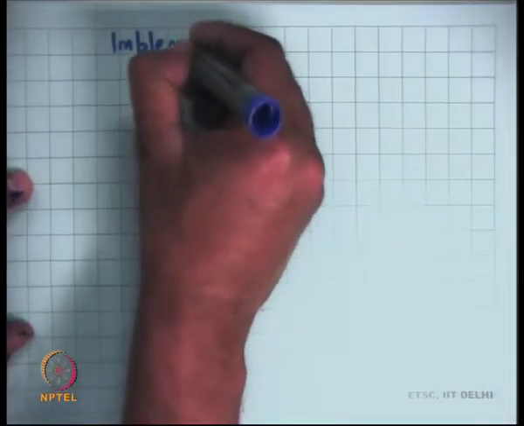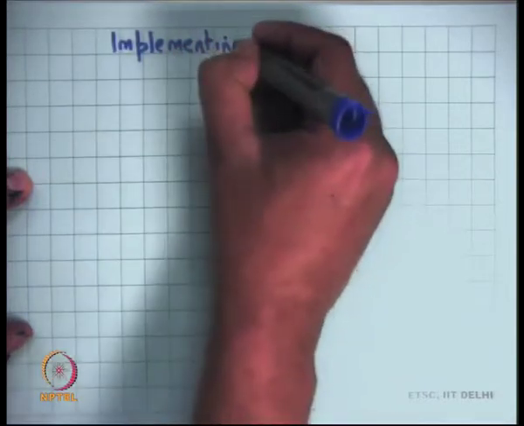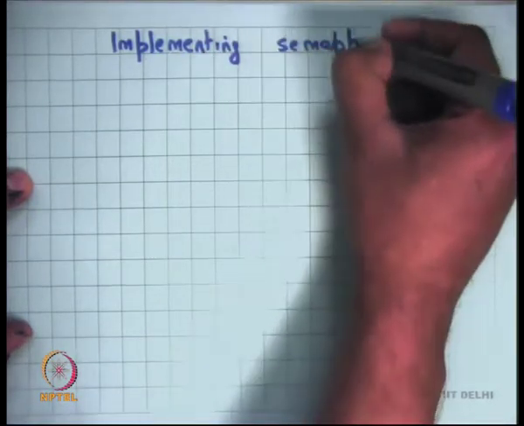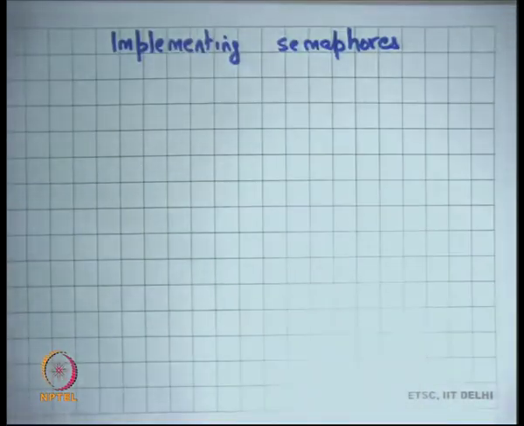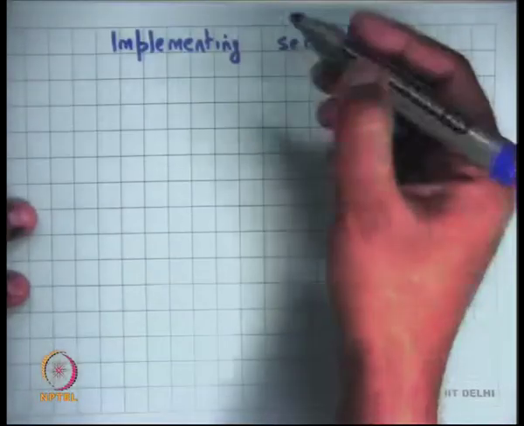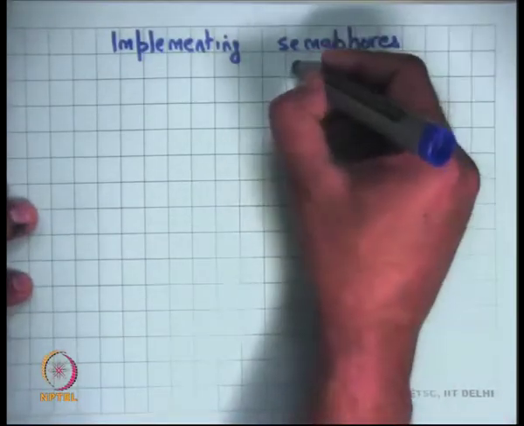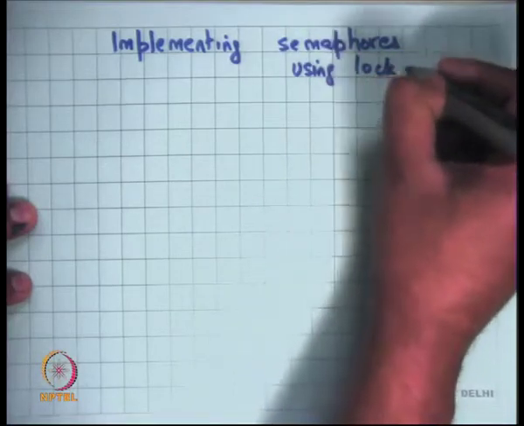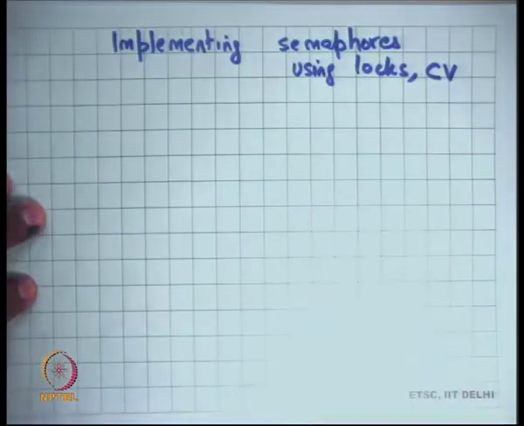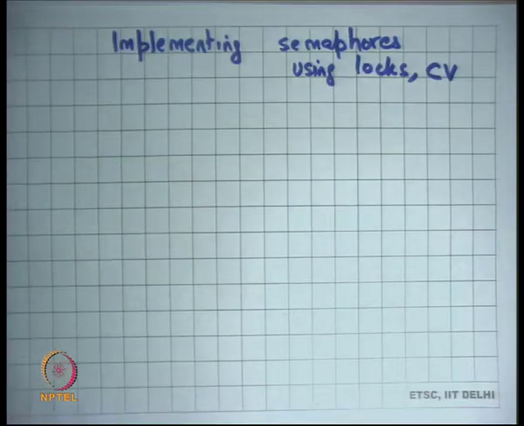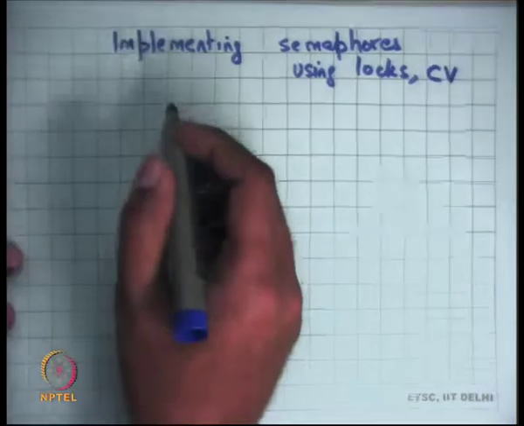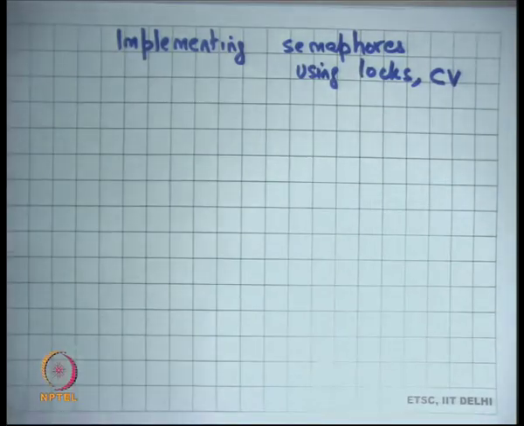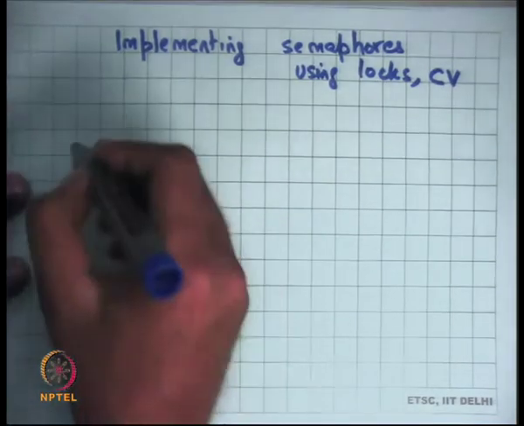To make this clearer, I think it will help if we implement semaphores. The implementation of the semaphore will make it clear exactly what the semantics are in concrete terms instead of just plain English. I am going to use locks and CVs to implement semaphores. What I showed you in the previous slide was the semantics, or the abstraction, of a semaphore, but let's look at how a semaphore could be implemented. I'm going to give you one example implementation.